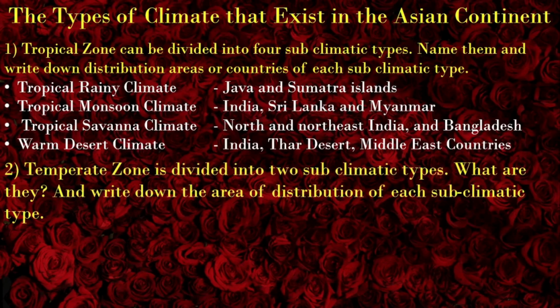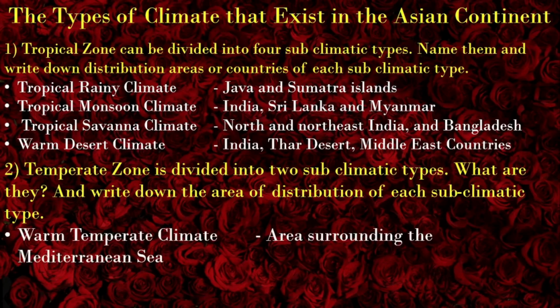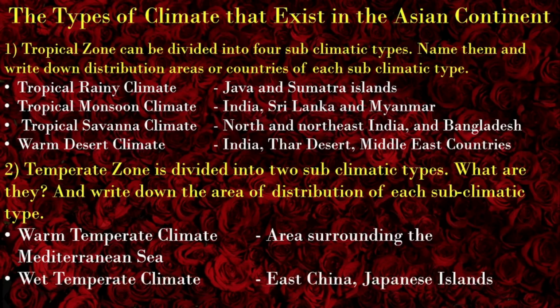Temperate zone is divided into two subclimatic types. What are they? And write down the area of distribution of each subclimatic type. Warm temperate climate can be experienced in areas surrounding the Mediterranean Sea. Wet temperate climate. It is experienced in East China, Japanese islands.